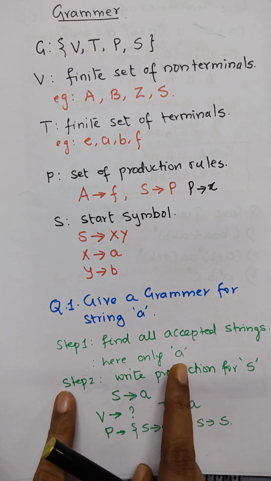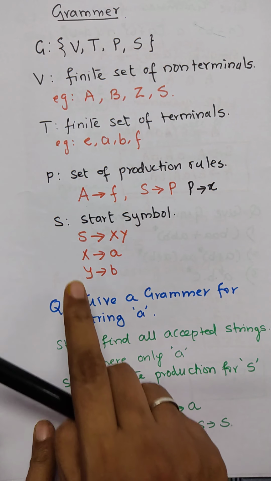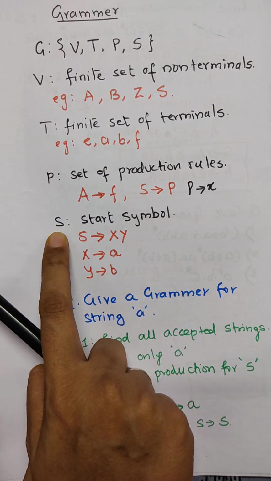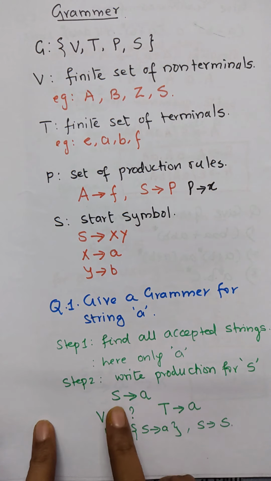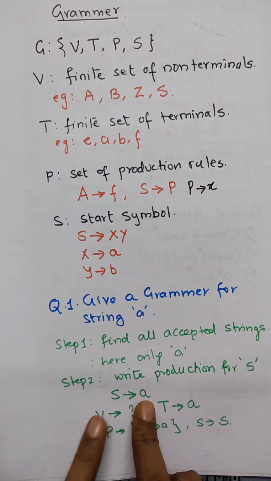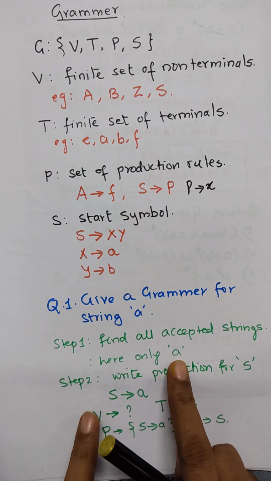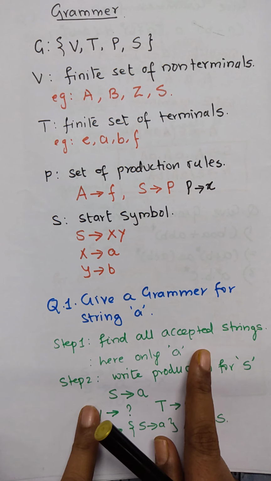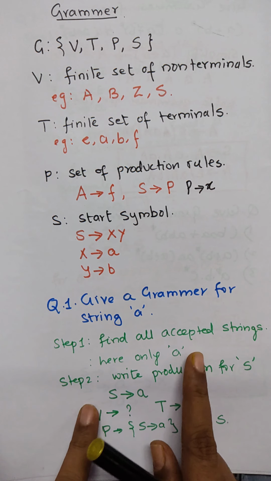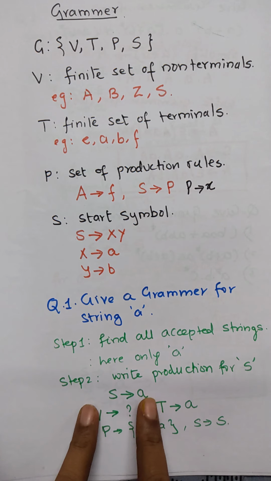Now we are going to generate this A from the start point, which, for example, we are considering S. So we are going to connect A with S. So how are we going to connect? S is directly producing A because this is the only accepted string. First of all, we note down all the accepted strings, and then we connect those strings from the starting point, that is S. So S is producing A.